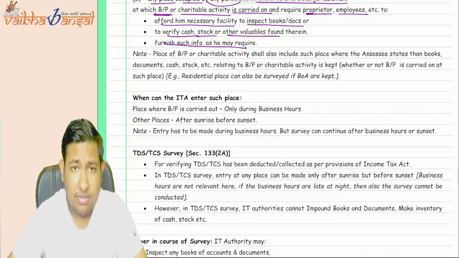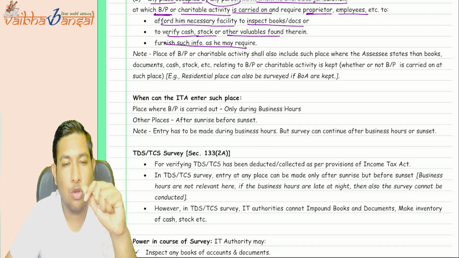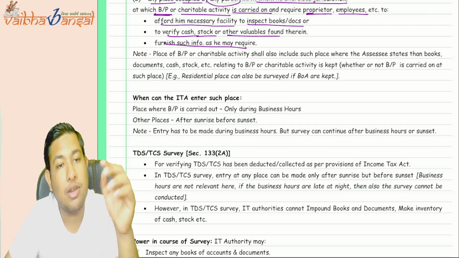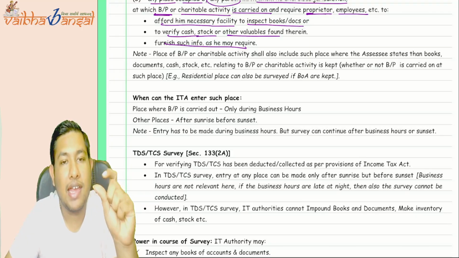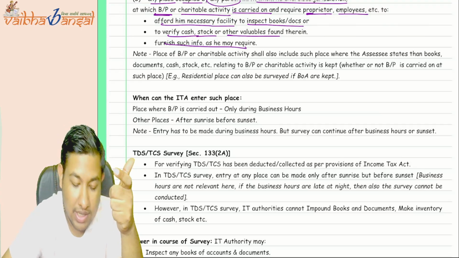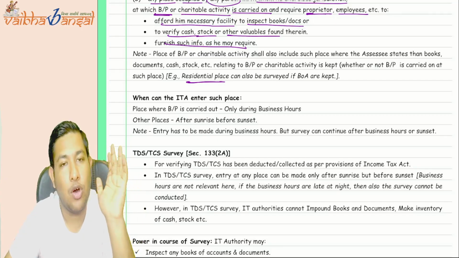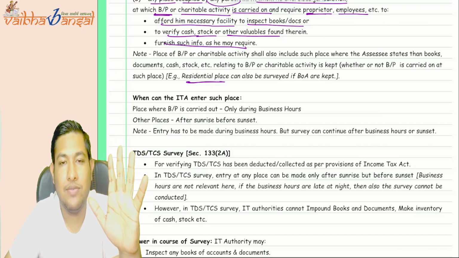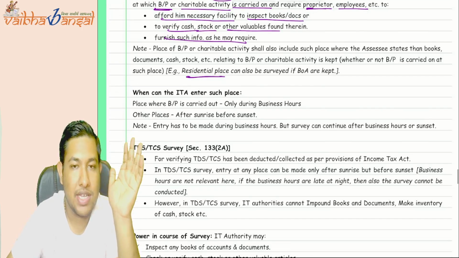which he may require. Now suppose the person on whom the survey was conducted did not keep the books of accounts or documents at the place where the business or profession or charitable activity was conducted, but kept them in his residential house. Can the assessing officer conduct the survey at the residential place? Yes, even there, where the books of accounts, documents, stock and cash are kept, he can go and conduct the survey. He is entitled to do that.